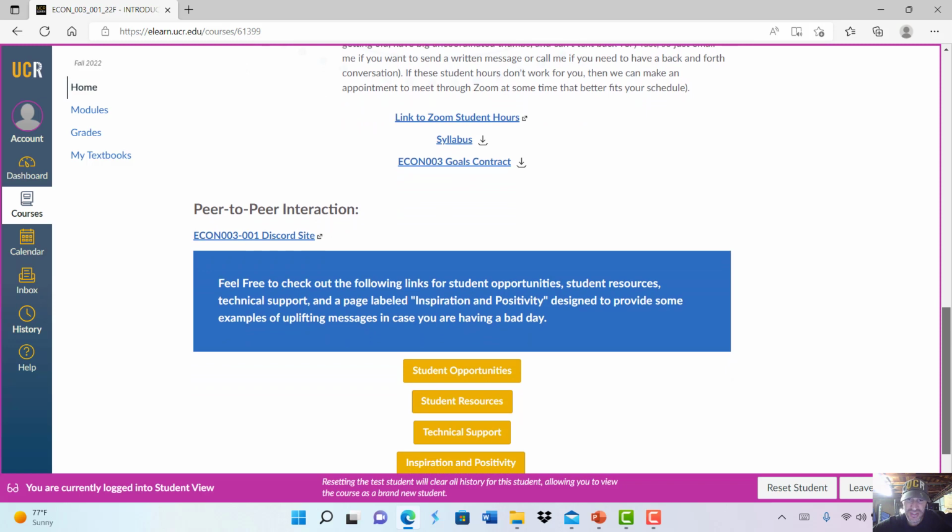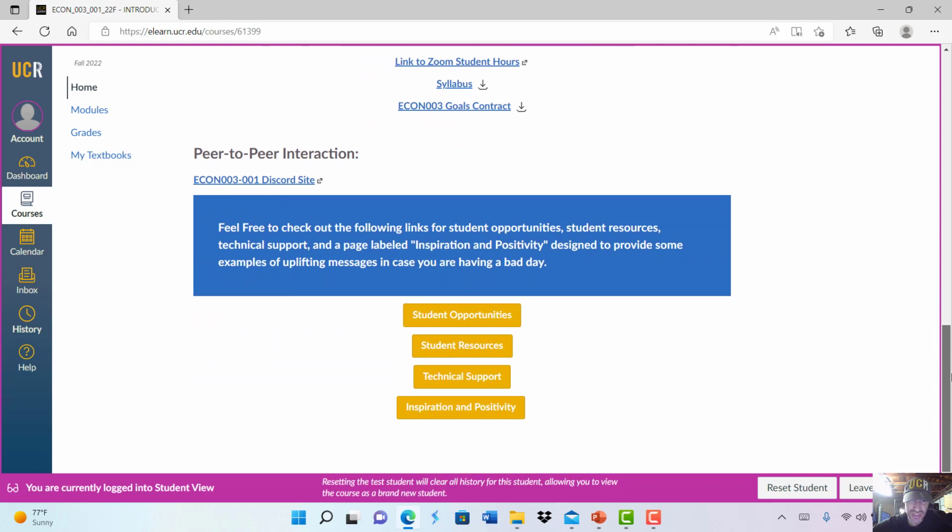And then I have 4 pages here at the bottom called Student Opportunities, Student Resources, Technical Support, and Inspiration and Positivity. Anytime I get an email from a group asking to take up some class time to advertise their group, I always tell them I can't give you any class time, but if you send me, say, a Word or PDF, I'll be sure to post it under Student Opportunities. So this might include information about internships, volunteer opportunities, student groups, and just anything else that's happening around campus that you may want to be interested in.